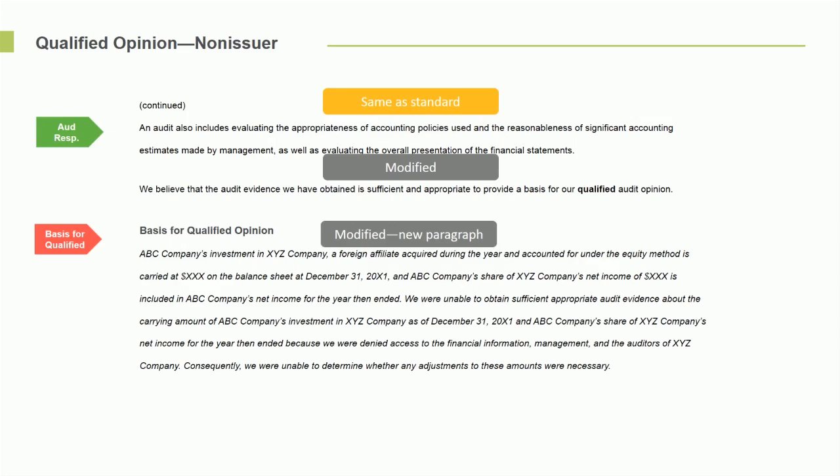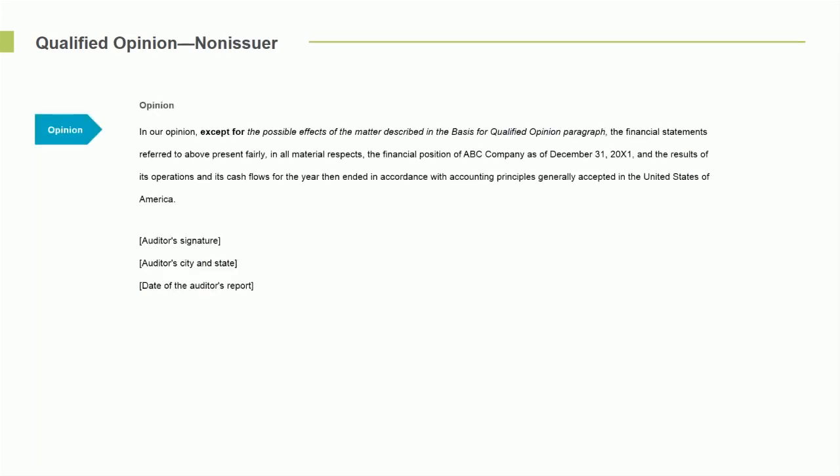Notice in the middle it says we were unable to obtain sufficient appropriate evidence about the carrying amount of an investment in XYZ. All that just simply says, consequently, we were unable to determine whether any adjustment to these amounts is necessary. It's our problem. We didn't get enough evidence. And then we turn on to the opinion paragraph.